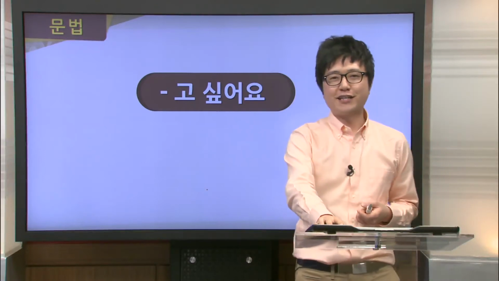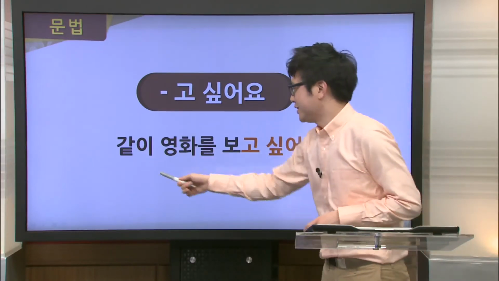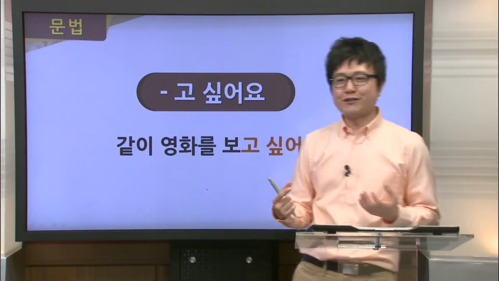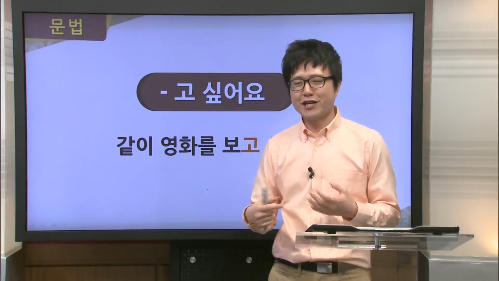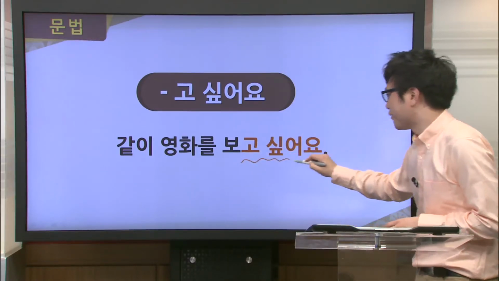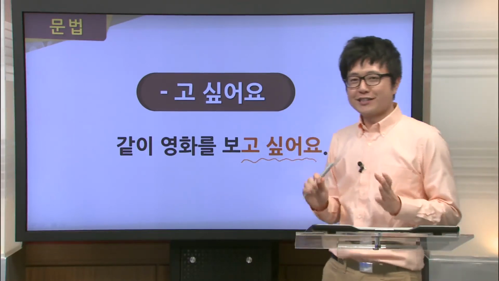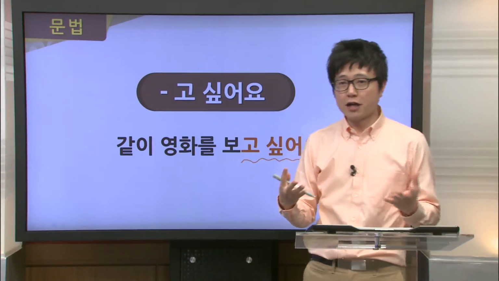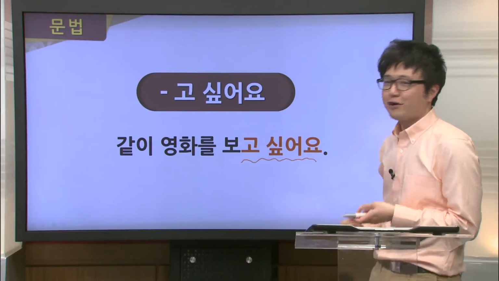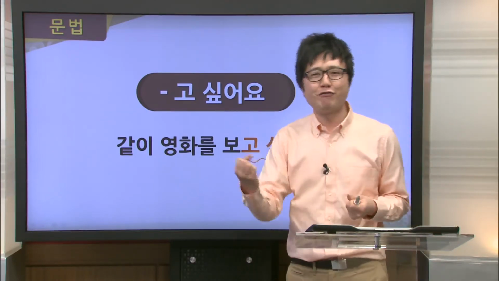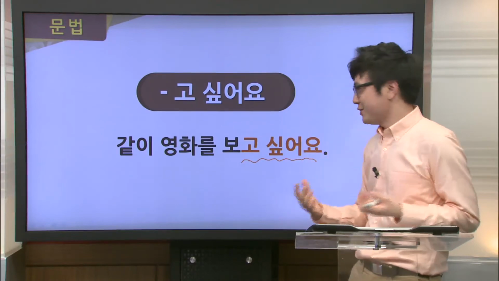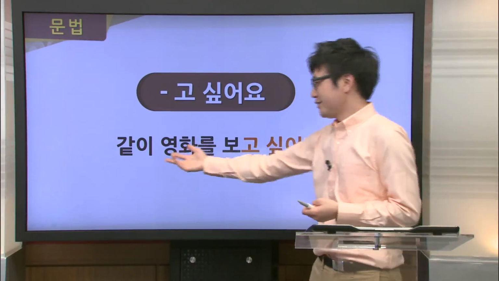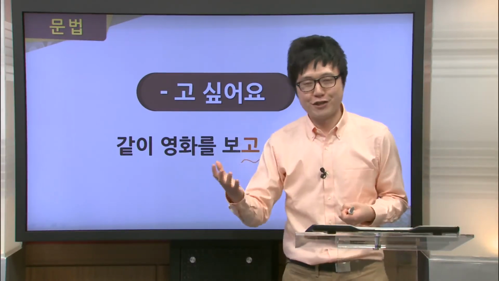Now let's go ahead and take a look at an example here. We have 같이 영화를 보고 싶어요. Now remember, it was Junsu who wanted to go see a movie together with Haejin. So he expresses this want with this 고 싶어요. Now, if we go through this sentence together, our verb here is 보다, which means to see or watch. And by attaching this 고 싶어요, it's expressing I want to see or I want to watch. Now, what's being watched here? The 영화, movie. And the 같이 here means together. So literally this translates to I want to see a movie together with you.